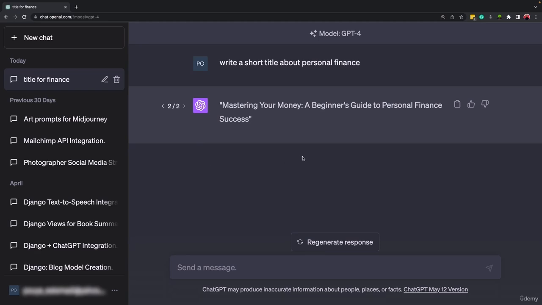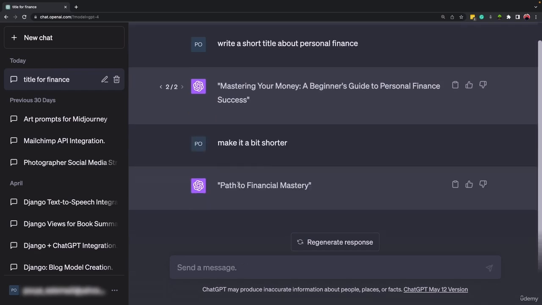One thing that you should know is that GPT is context aware. It means that if I ask a question about the title that it provided, for example, make it a bit shorter, okay? ChatGPT is context aware. It means that when I say make it a bit shorter, it already knows I'm talking about the title that GPT provided, okay?